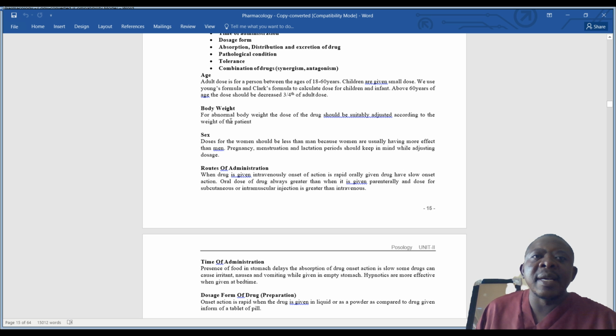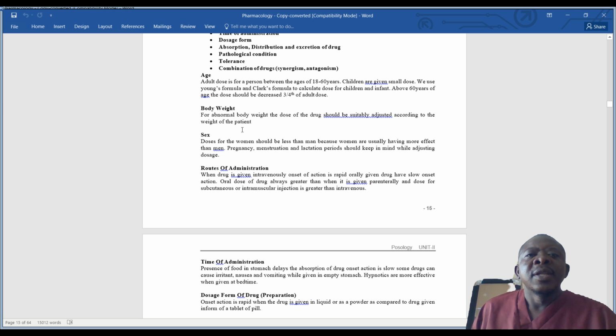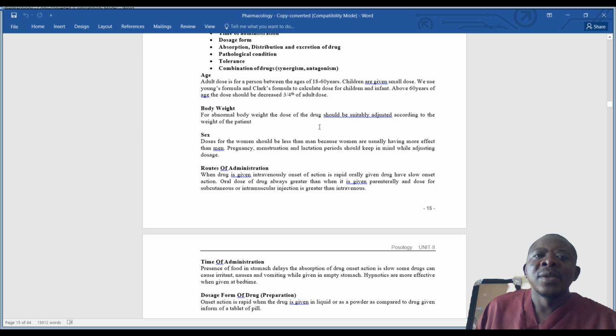Then there is the body weight. So for abnormal body weight, the dose of the drug should be suitably adjusted according to the weight of the patient. Some drugs are given according to body weight. You are giving insulin and you are giving it per kg body weight.